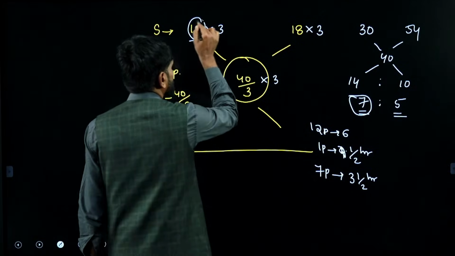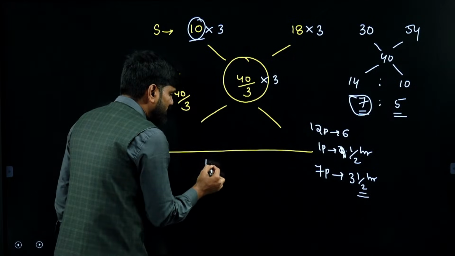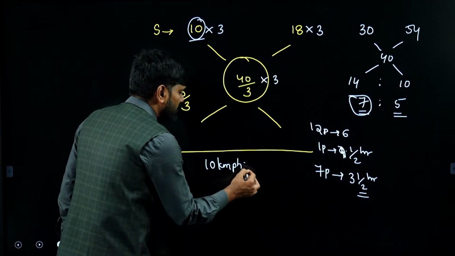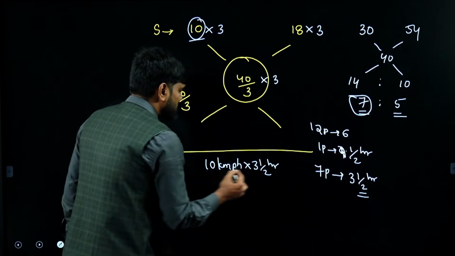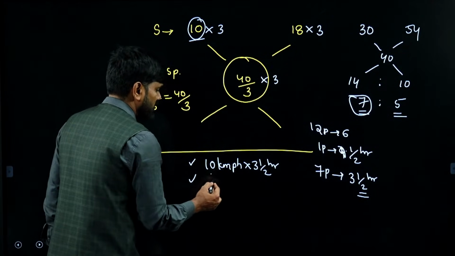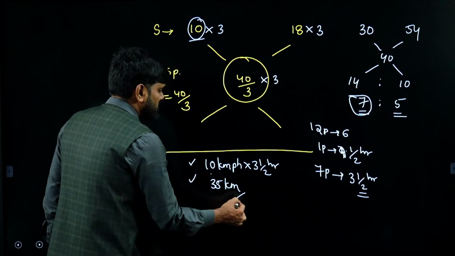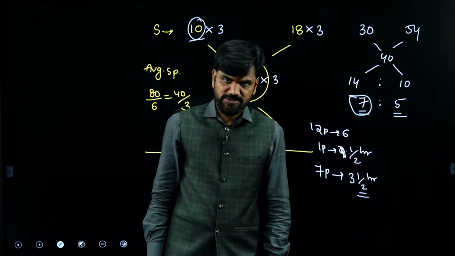At 10 kilometers per hour he is travelling for how many hours? 3.5 hours. The distance covered at 10 kilometers per hour, he has travelled for 3.5 hours. Means he has travelled a total of how many kilometers over here? 10 into 3.5 means 35. Out of the total distance, he has travelled 35 kilometers at the rate of 10 kilometers per hour.